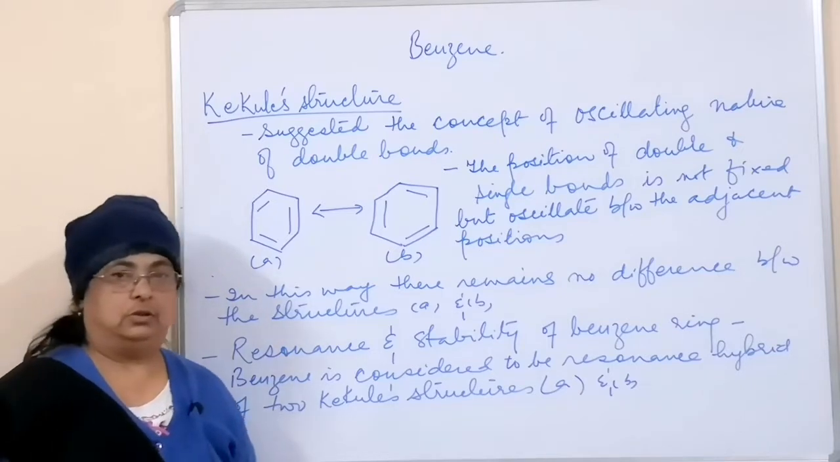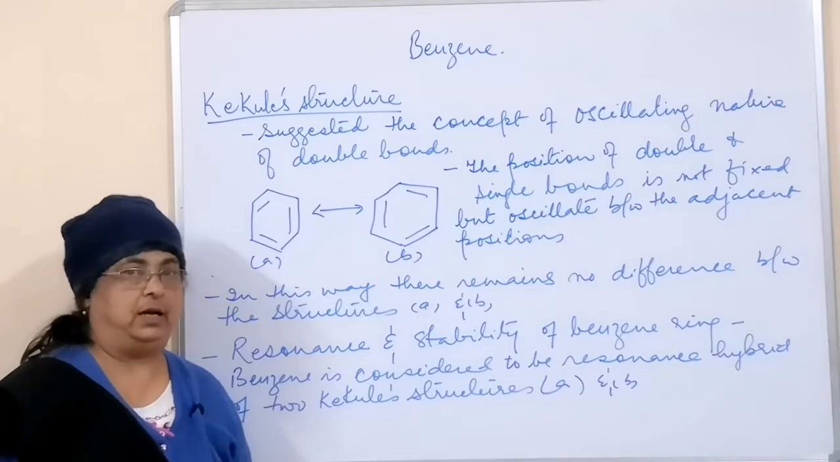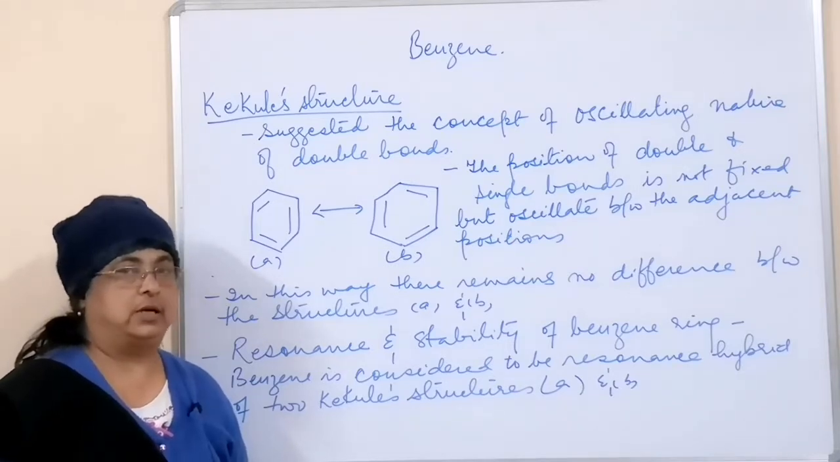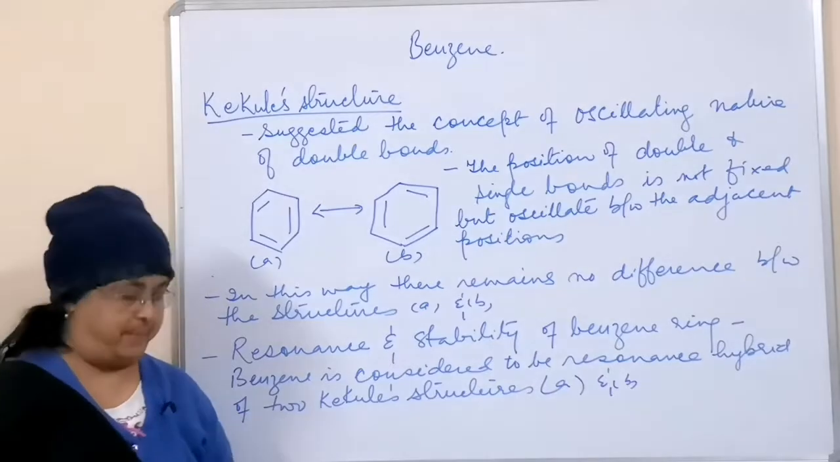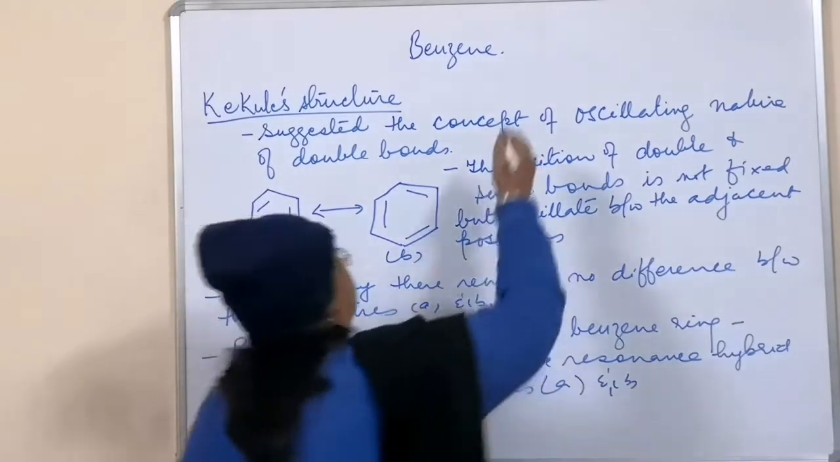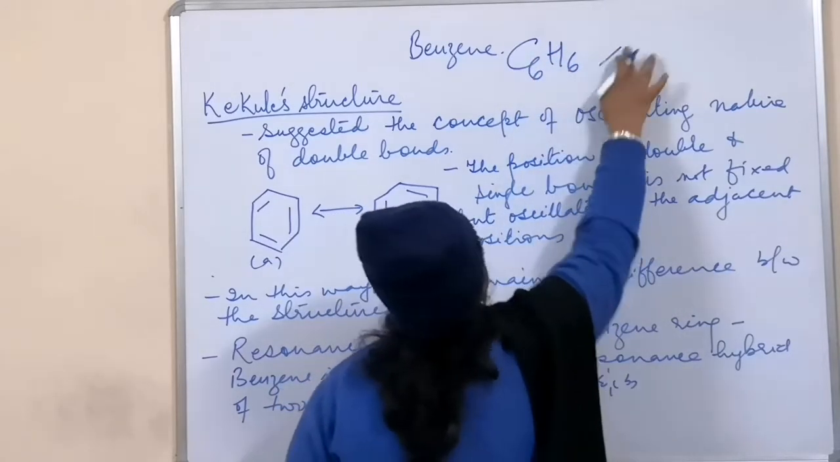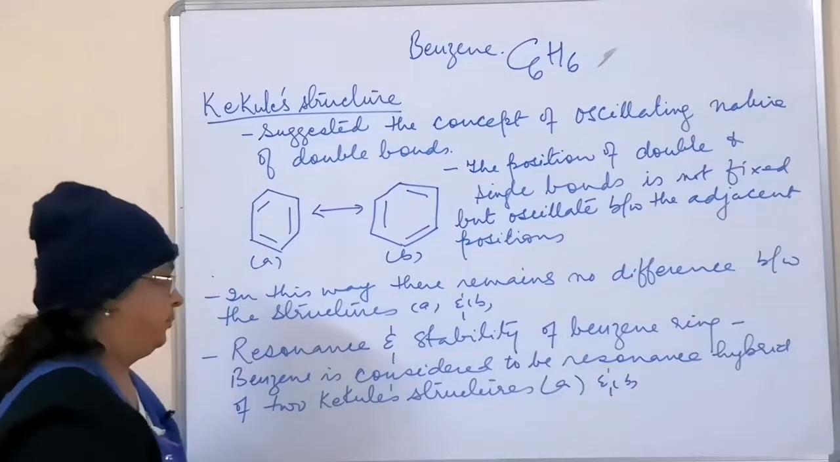We'll continue the chapter hydrocarbons. This is the last part of hydrocarbon, aromatic hydrocarbon. In this we'll study about benzene and its compounds. Benzene has the molecular formula C6H6, and the structural formula is written here.